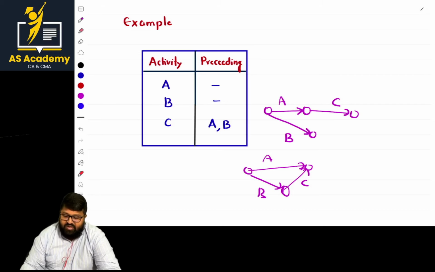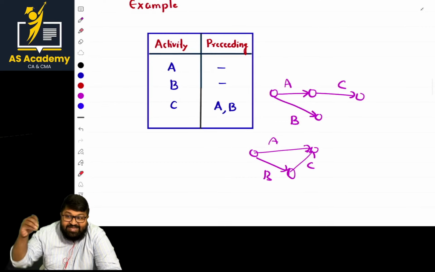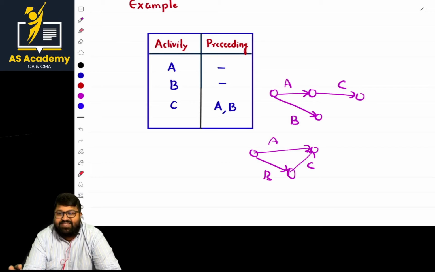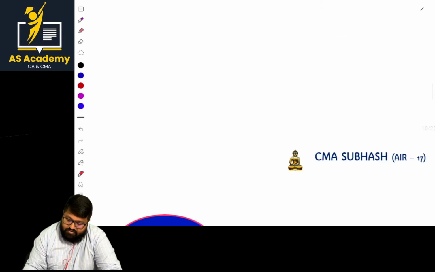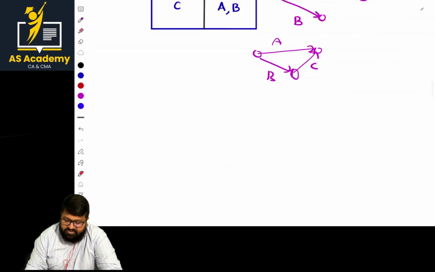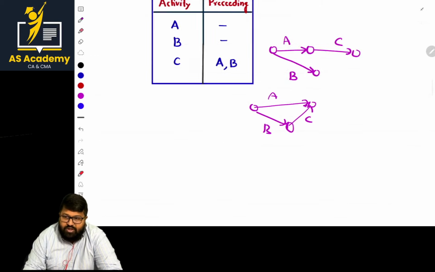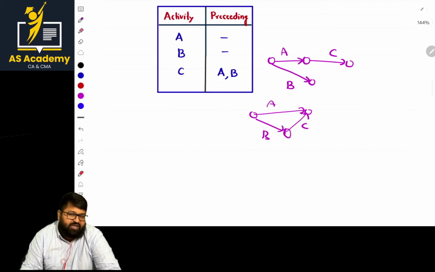Is it clear? If it is clear, sir, here there is a requirement of something called a dummy. In this scenario, we are using something called a dummy. Okay, I'll give the points on dummy activities. Let us complete that one first so that you can get clarity. Sir, a dummy is used only to maintain the logical flow of a diagram.